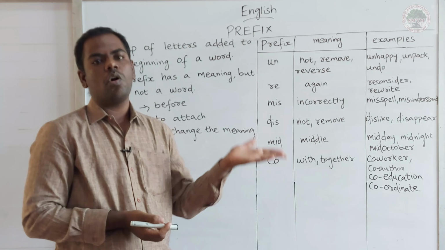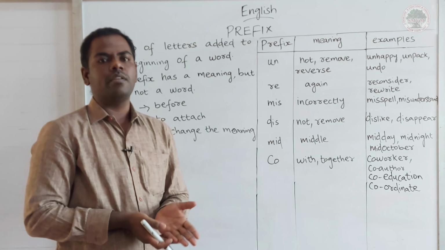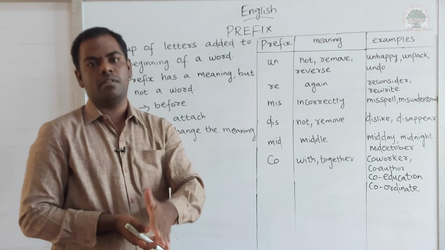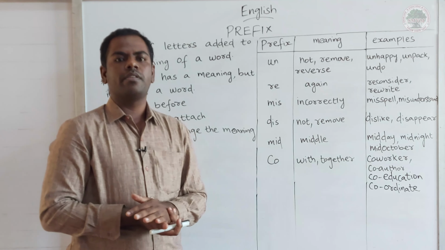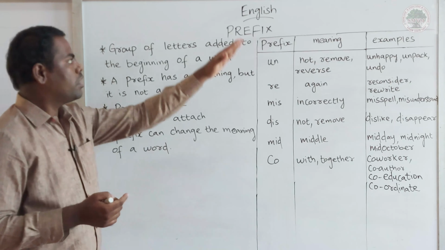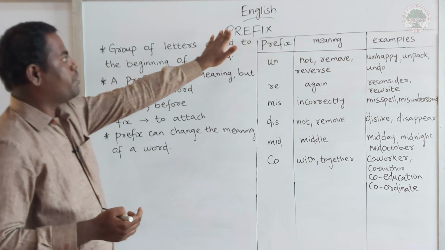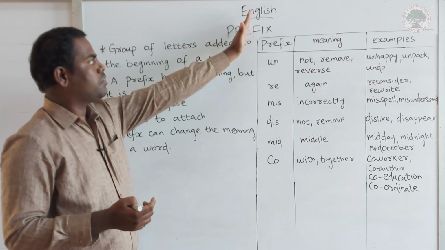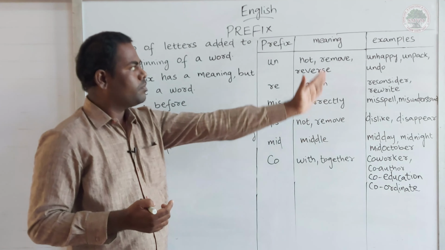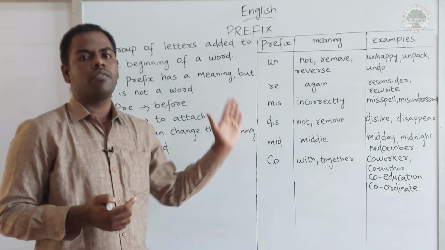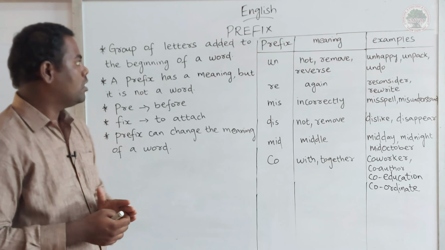Anti means that is also opposite. Corruption, anti-corruption, right? So we have four-letter prefixes also. So let me recall, what is a prefix? Pre means before. So where have we added these prefixes? Before the word, at the beginning of the particular root word.